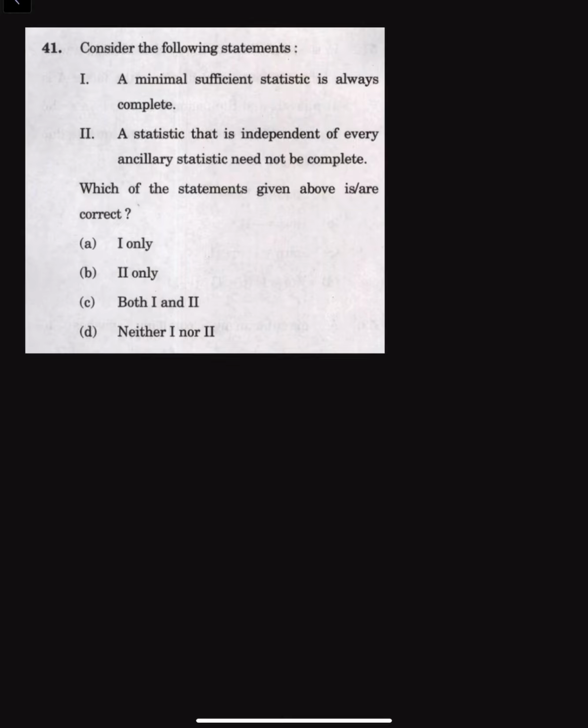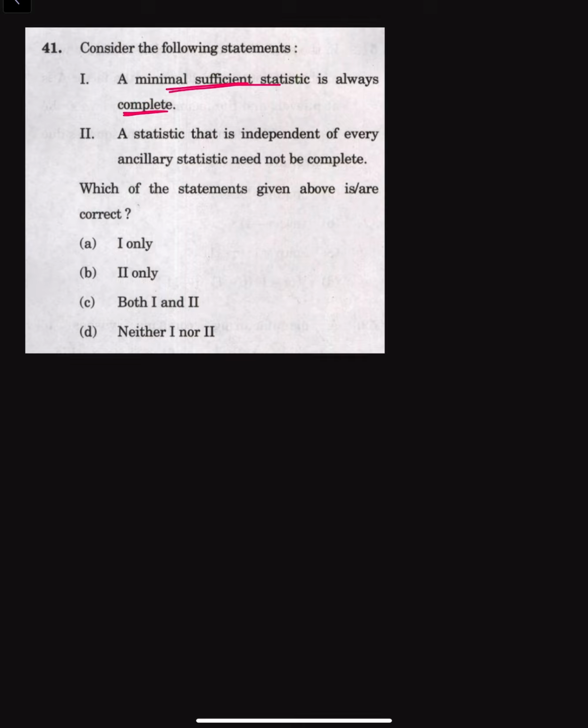Consider the following statements. A minimal sufficient statistic is always complete. And the second statement says a statistic that is independent of every ancillary statistic need not be complete. So if we consider the first statement, completeness and minimal sufficiency.